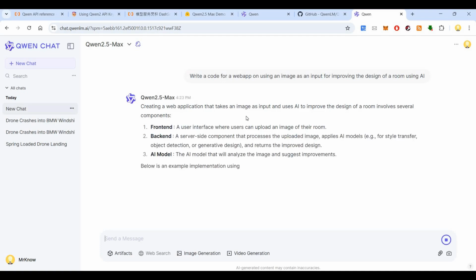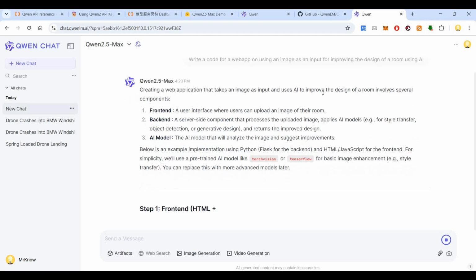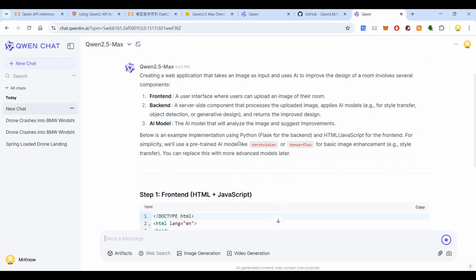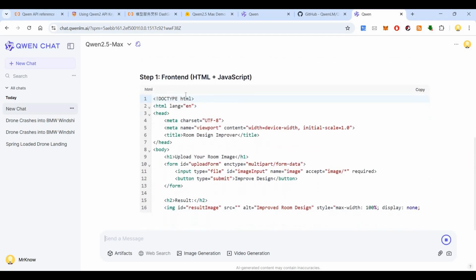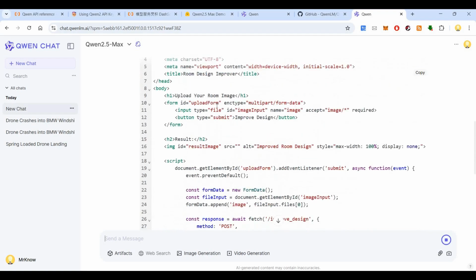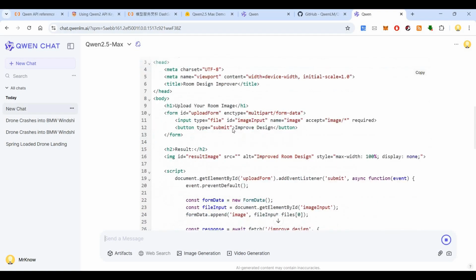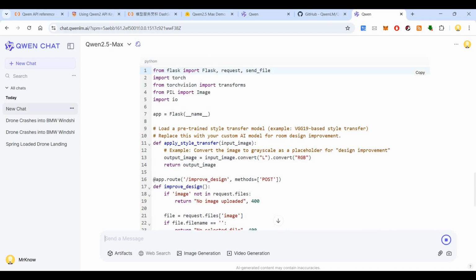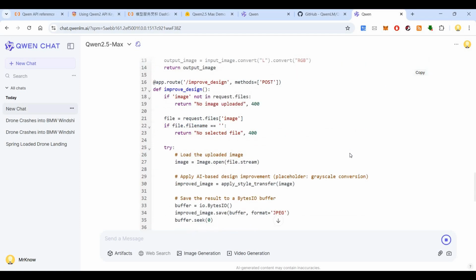So creating a web application that takes an image as an input and uses AI to improve the design of a room involves several components: front end, a user interface, then backend, then AI model. So these are the things which are required. For the front end, HTML plus JavaScript is being used. For backend, Python plus Flask is used. So this will convert the image to grayscale as a placeholder for design improvement.